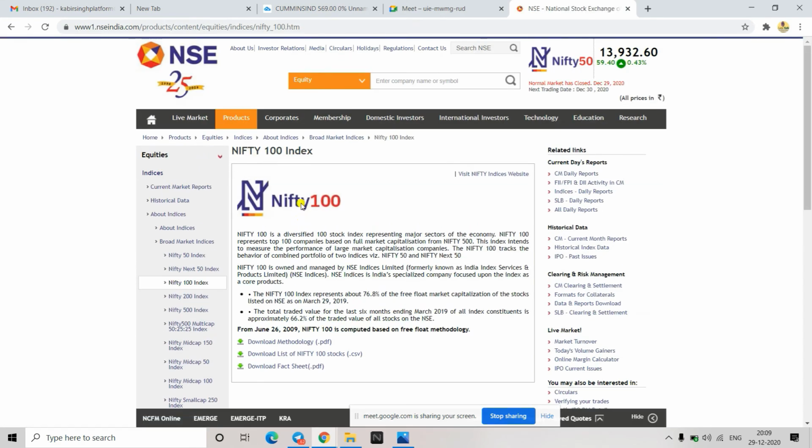So Kabir, what is the ideal count of stocks we need to keep in watch list? Is it like 100? Initially you can start with 50, just add Nifty 50. But a good amount, if you are doing regularly intraday or something like that, 100 is what you should keep.